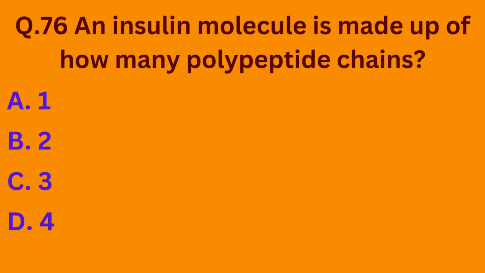Question number 76. An insulin molecule is made up of how many polypeptide chains? Option A, 1, option B, 2, option C, 3, option D, 4. So the insulin molecule is basically made up of two polypeptide chains. The correct option is option B.